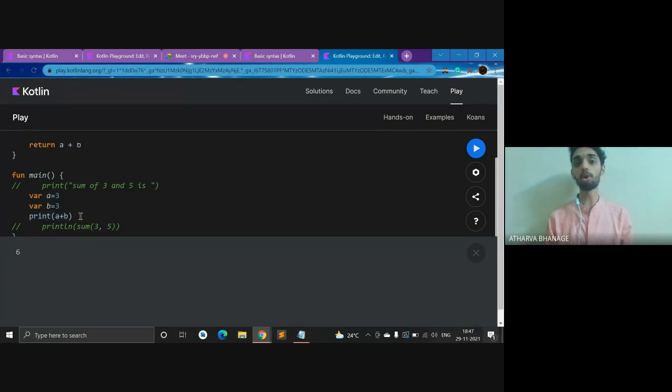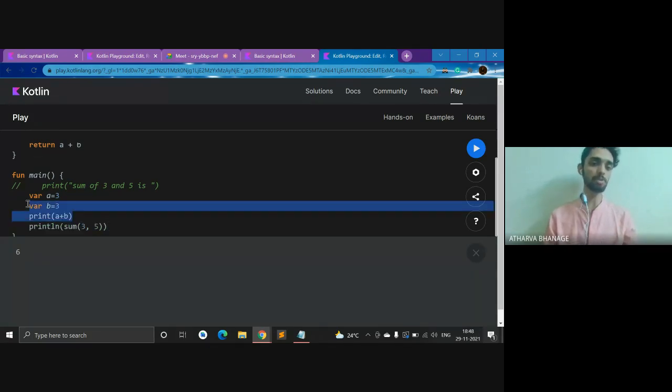So if I want, I can always do this, but there are three R's in coding, and one of them is reusability of code. So if I want to do a summation of two numbers multiple times, if I want to do 3 plus 4, 3 plus 5, 3 plus 7, I need not print in this way every time. This is just a very basic example, but when you go into complex code, you'll understand the need for this. So this is just a way to make your code reusable. All right.